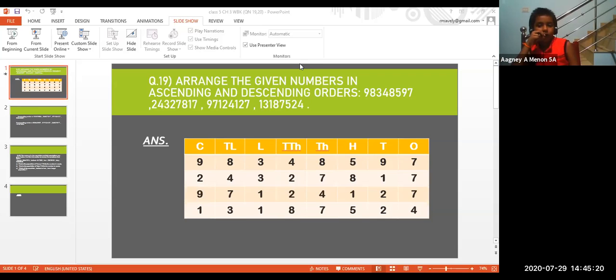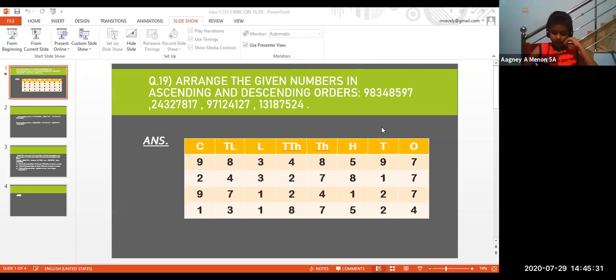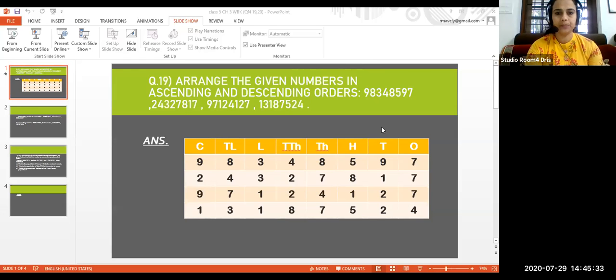Ma'am, can I draw the place value chart under the answer? Yes. Now we have the next page, page 35. There you can draw it. So children, first we are arranging all the numbers in the place value chart.